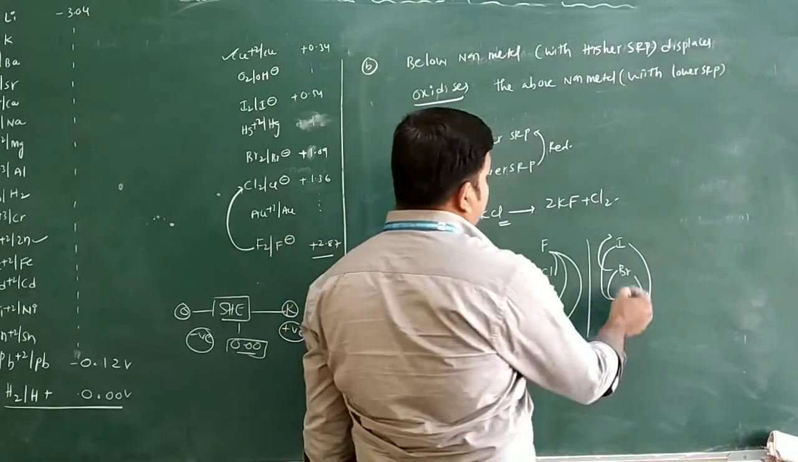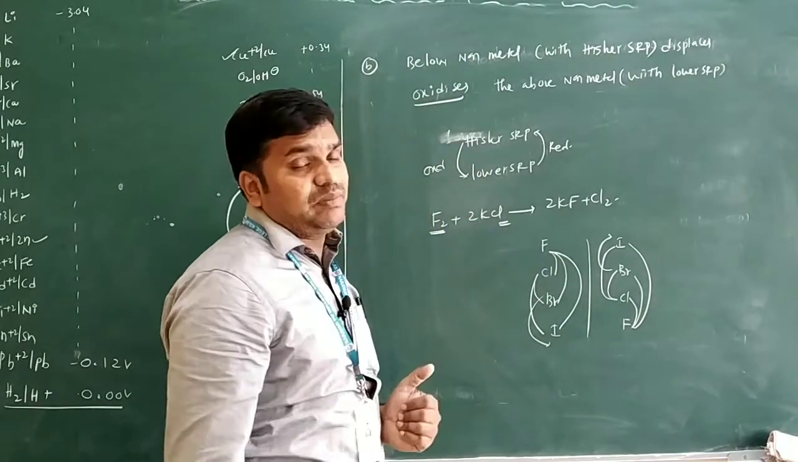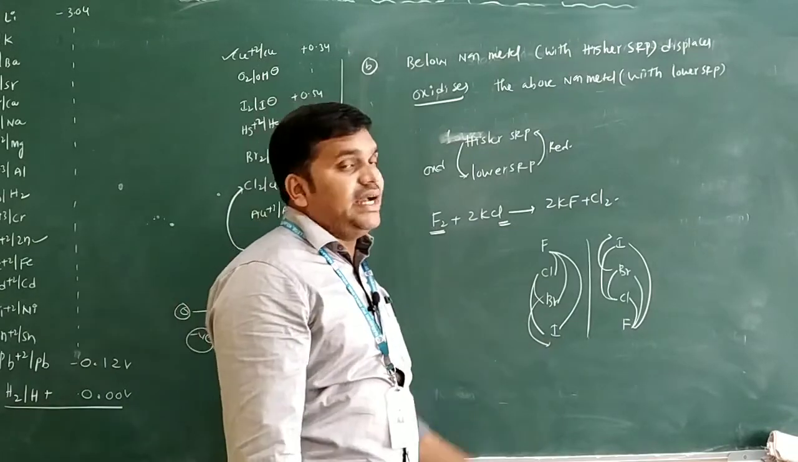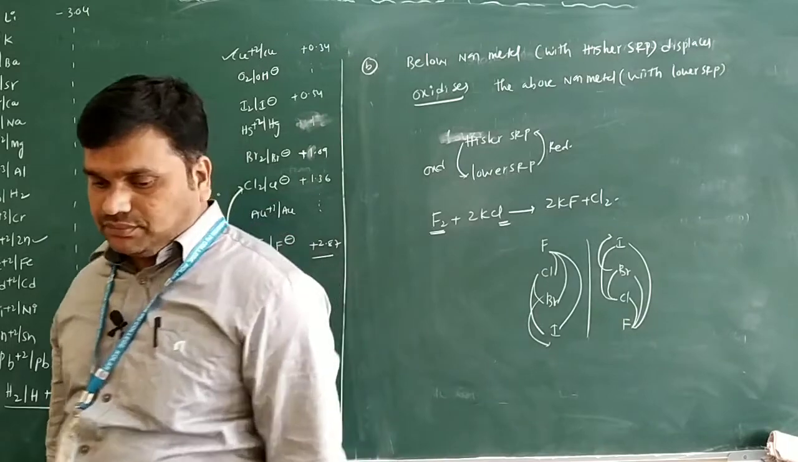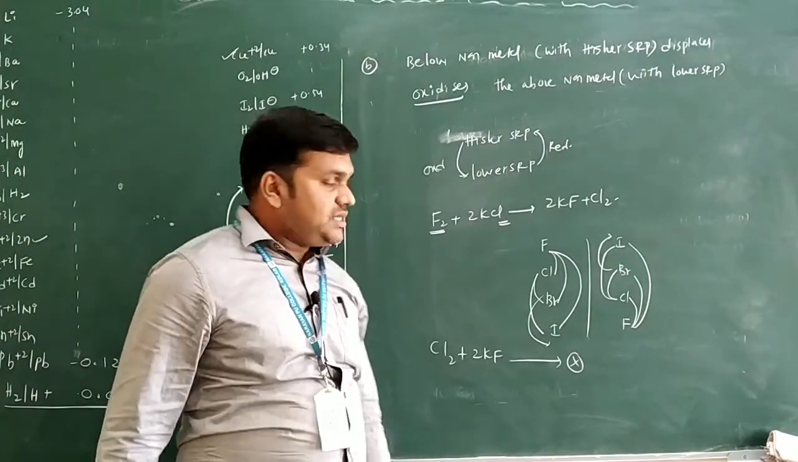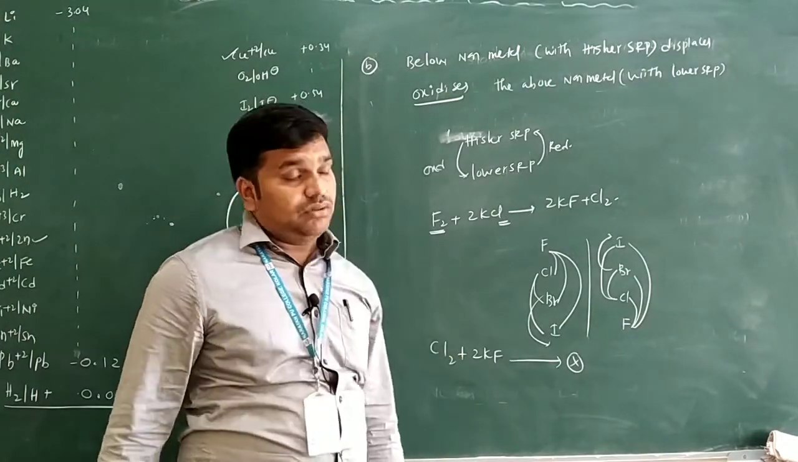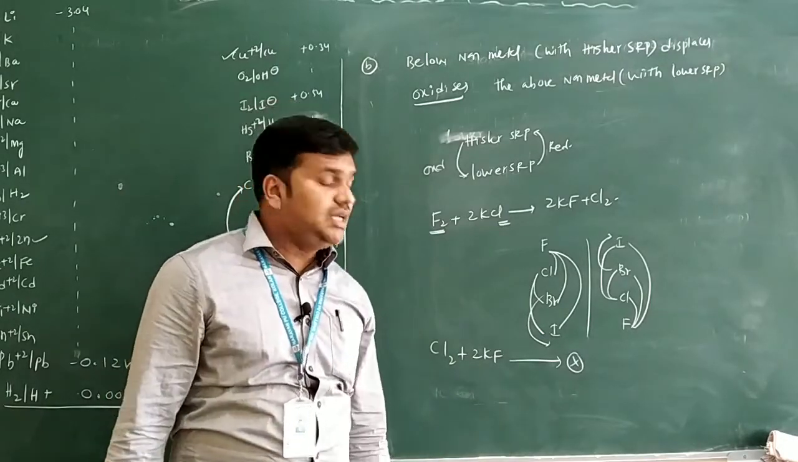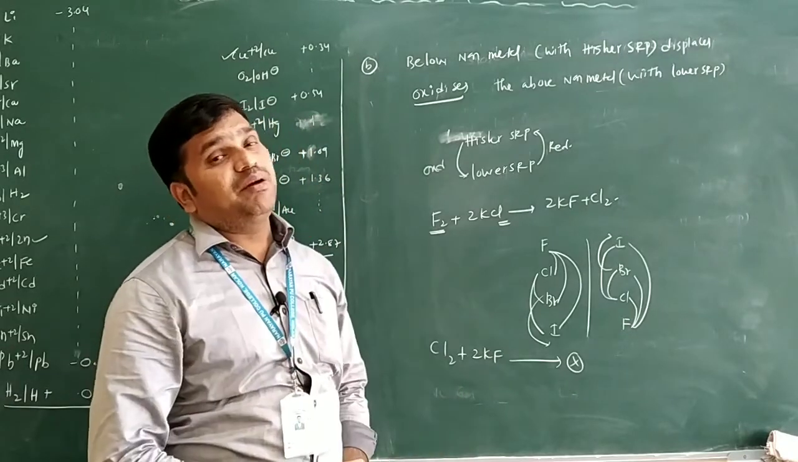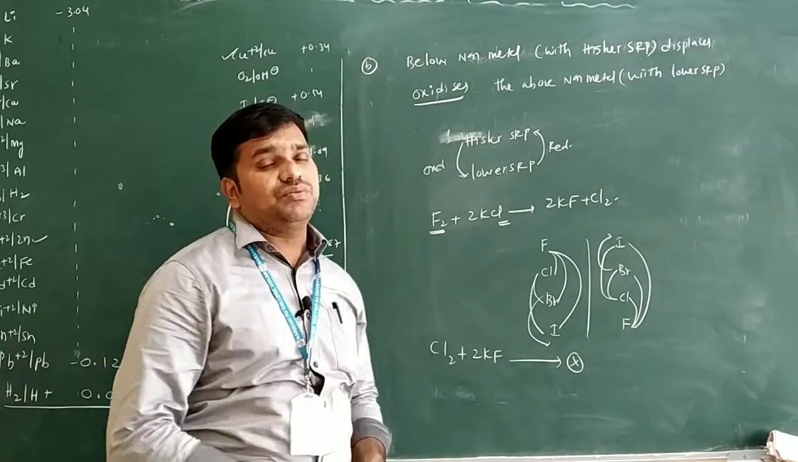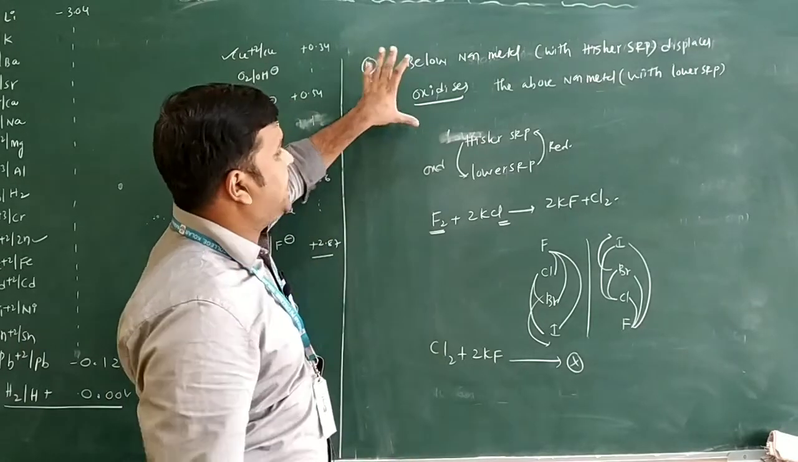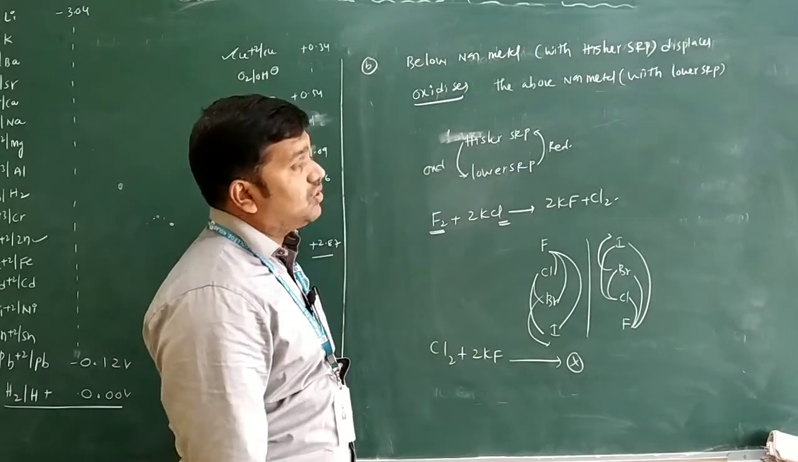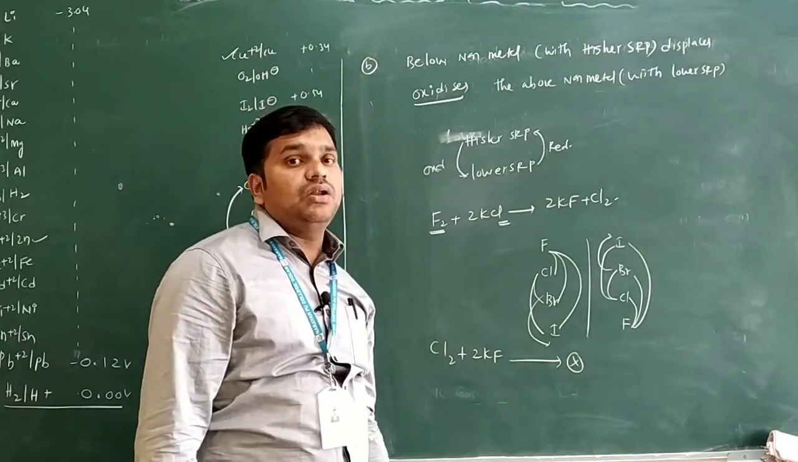So the order is important for this one. Why does fluorine displace the chlorine from the solution? Because fluorine has higher SRP, the reaction is possible. See this reaction: F plus Cl2 plus 2KF, I wrote the reaction only. Is there any possibility for the reaction? No, the reaction is not feasible because the chlorine has the least SRP when compared to the fluorine only. So this is the second application we have to say: below non-metal with higher SRP displaces or oxidizes the above non-metal with lower SRP only.